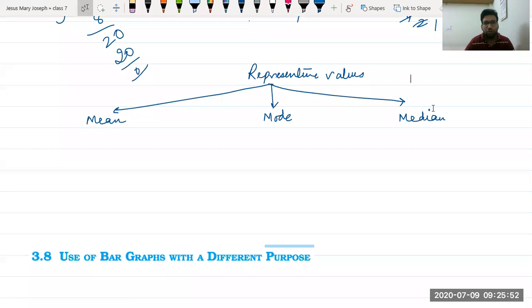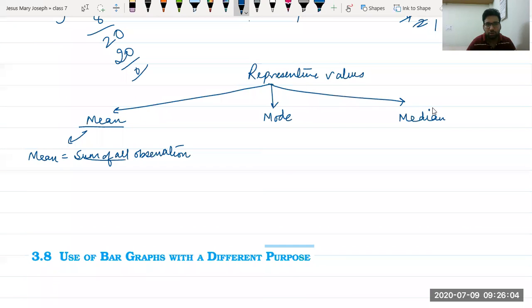Now, what is a mean? We have studied mean is given by sum of all observations upon total number of observations. We have seen mean is simply add all the values, divide by total number of values.